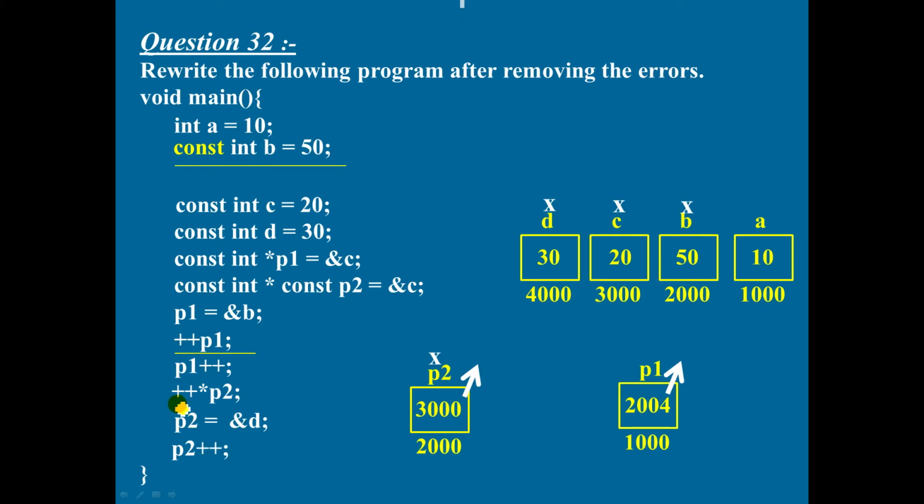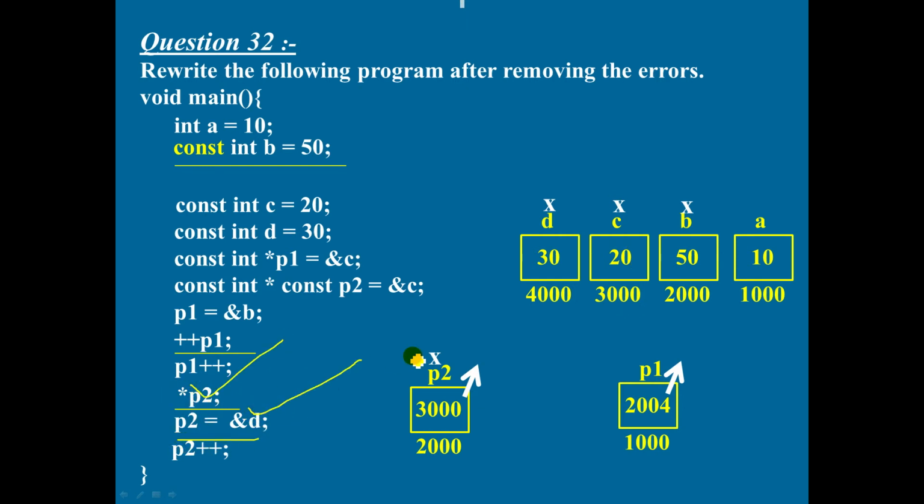Now next line plus plus star P2. Your P2 contains 3000. So star 3000 means content of 3000, that is 20, and plus plus, this is made 21. It's a syntax error because C is a constant variable. You are not supposed to change its content. So in order to remove the error, what you can do is you can remove this plus plus. So star P2 contains 3000 and star 3000 means content of 3000. Now that value is meaningless because it is not used in a fruitful way. Anyway, the syntax error goes.